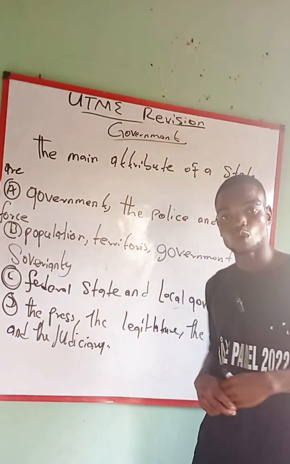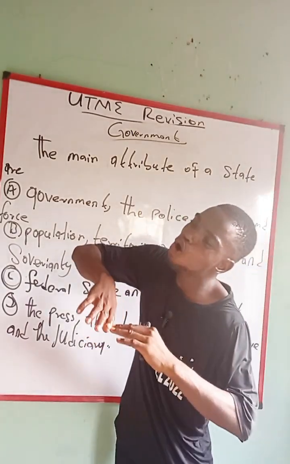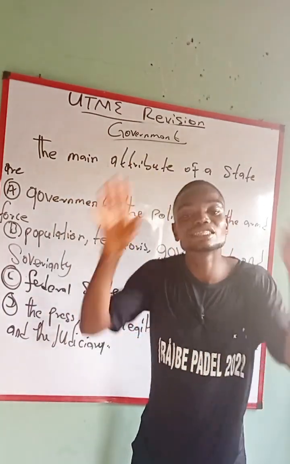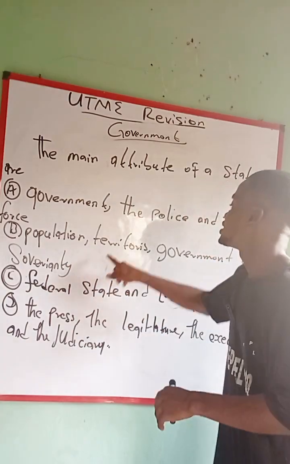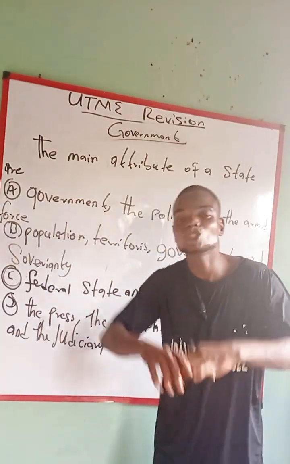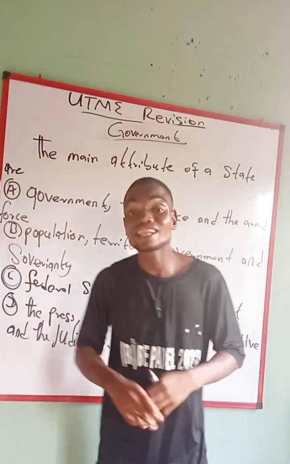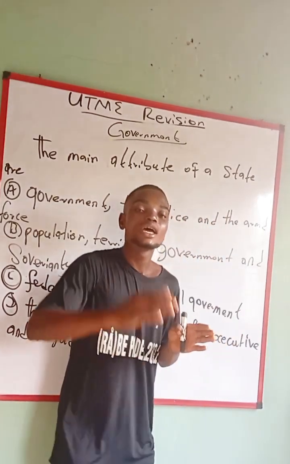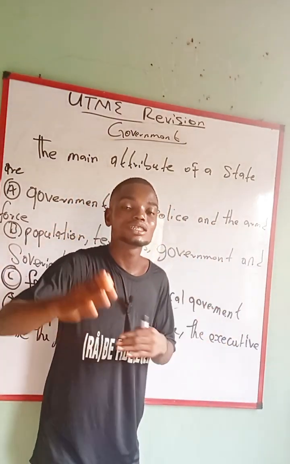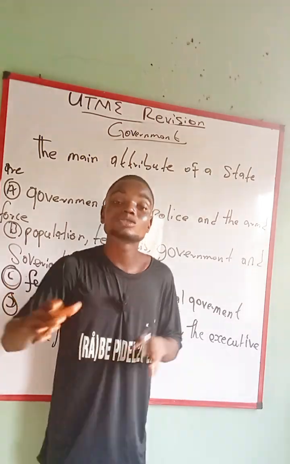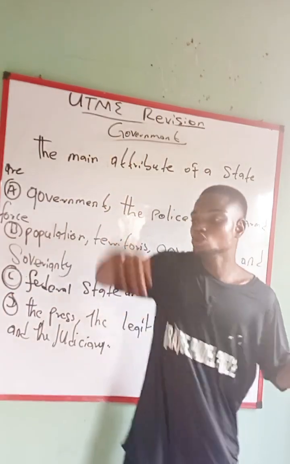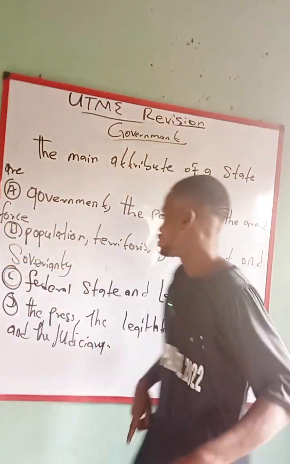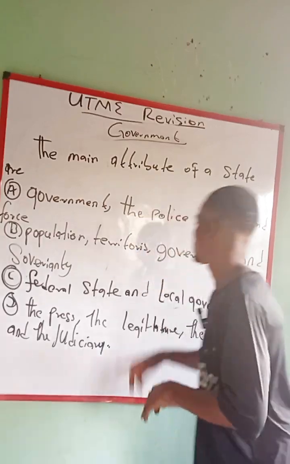What does it say? Population. Population tells you the number of people in a particular state. That's what we mean by population. Territory. Territories are the geographical area of that particular state. Let's leave these big grammars. It means in a state, they will tell you that this is where the land of Anambra state has boundary with the land of Enugu. So that boundary, maybe it is the northern side. You go to the other boundary at the south. Now you come to the east, you come to the west. If you gather it together, those are the territories of that state.